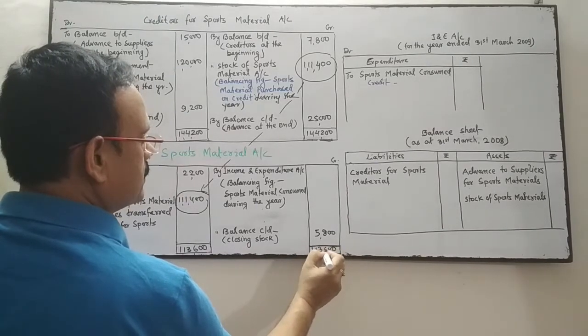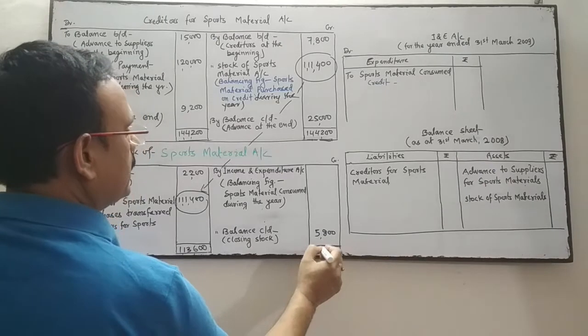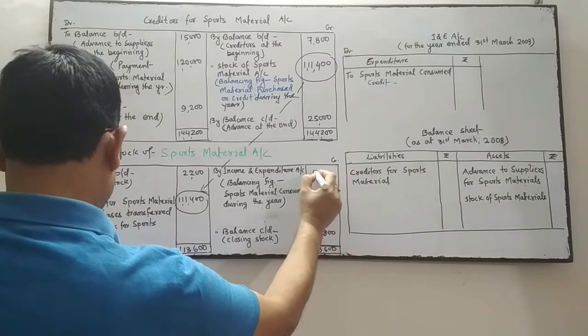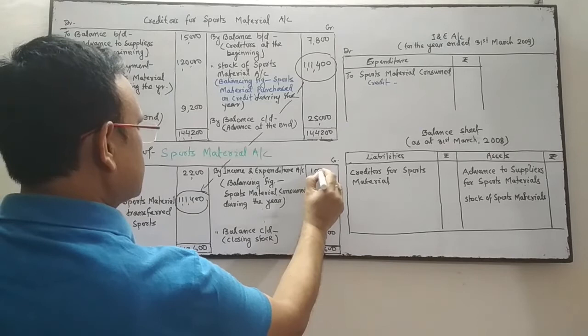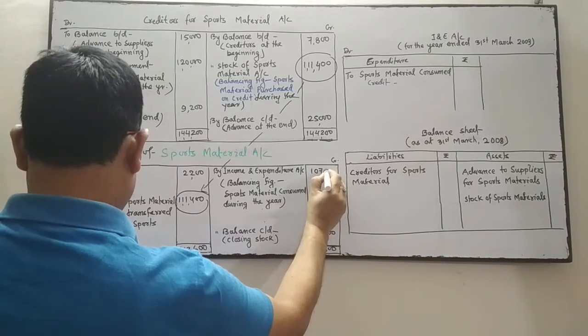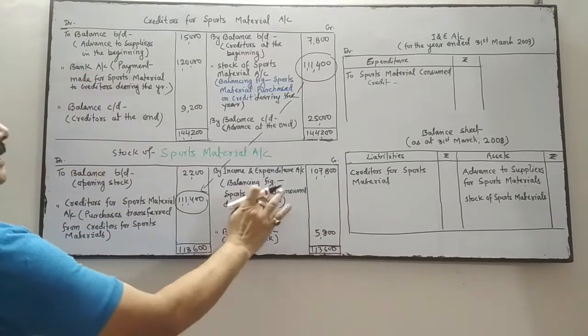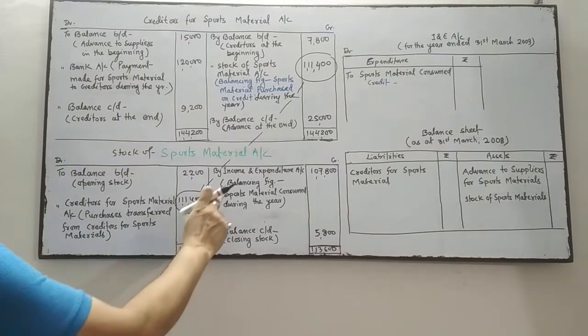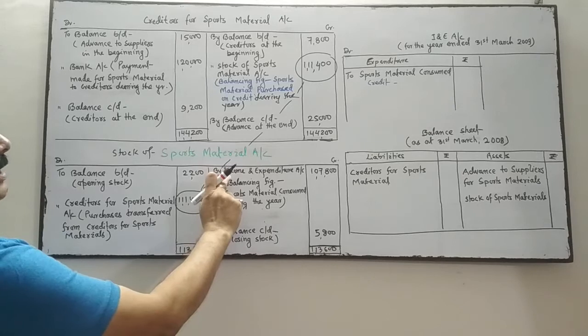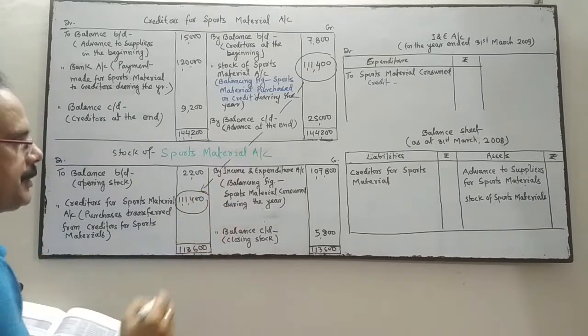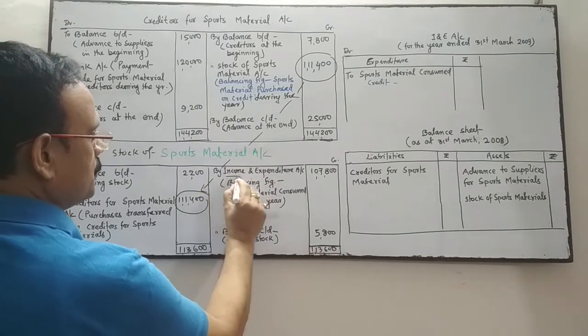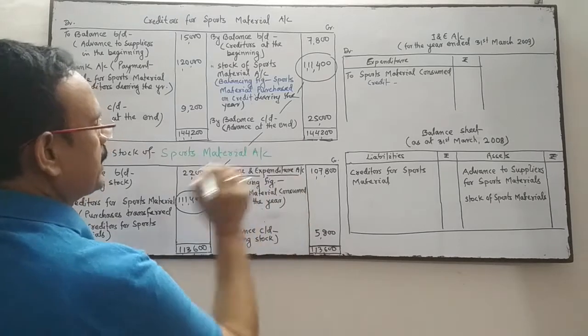1,13,600, the same amount I have written in the credit side. The difference amount is 1,07,800. This is the balancing figure. This figure indicates that this amount is transferred to the income and expenditure account.